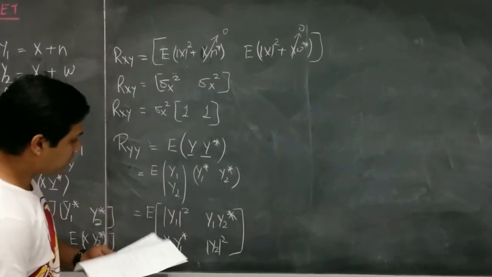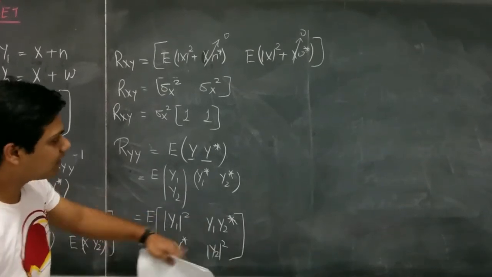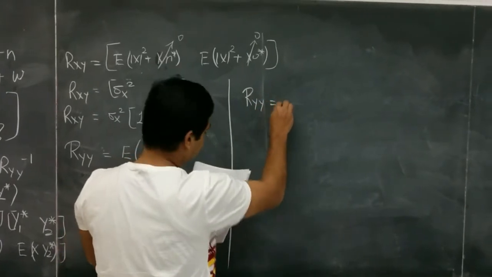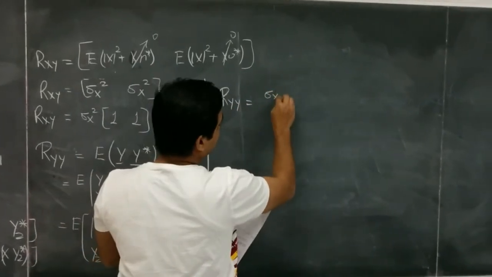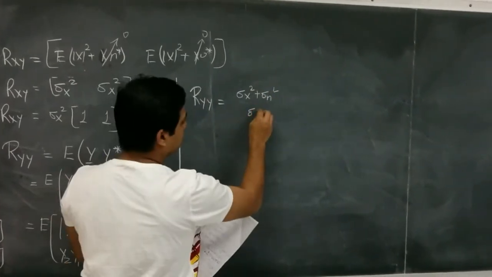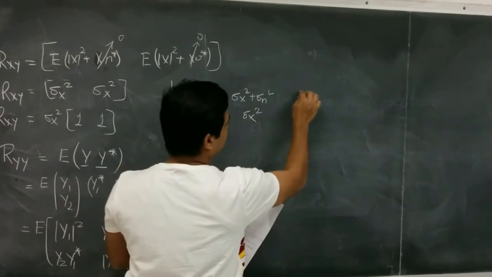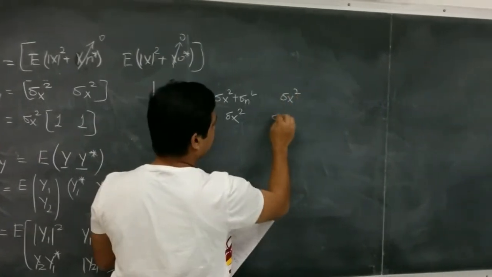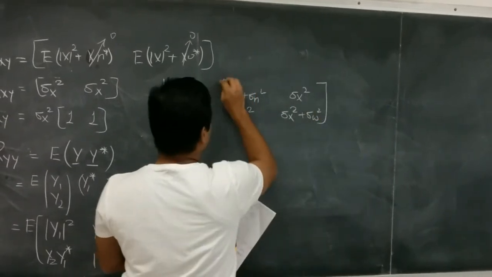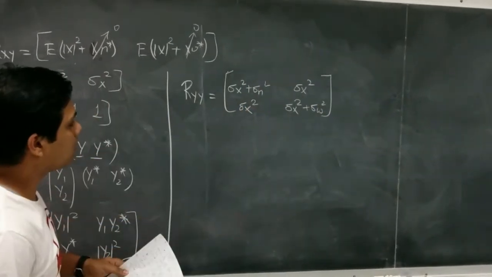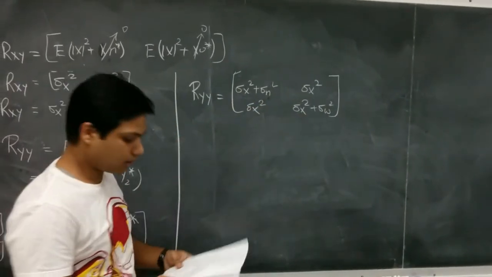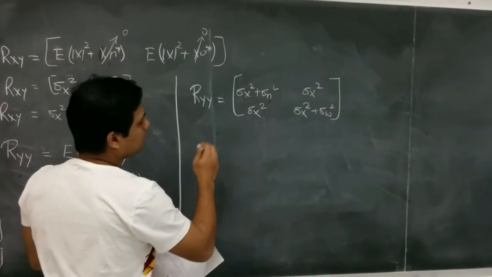After putting the values of y1 and y2 in this matrix, we will get the R_YY matrix as sigma x square plus sigma n square, sigma x square, here also sigma x square, and here we will get sigma x square plus sigma w square. Because of the uncorrelation between x and n, and x and w, the other terms cancel out. So this is our R_YY.